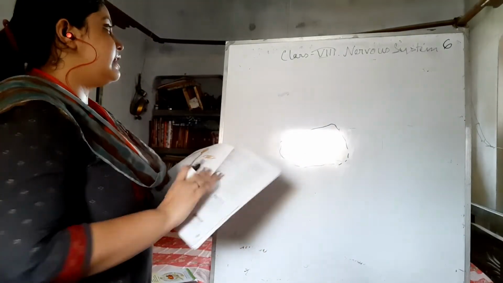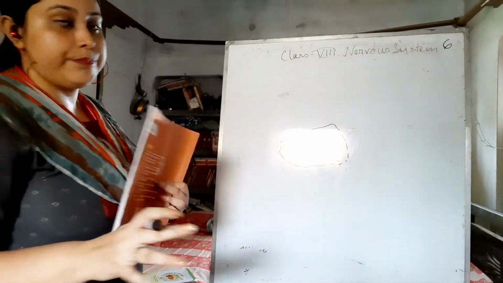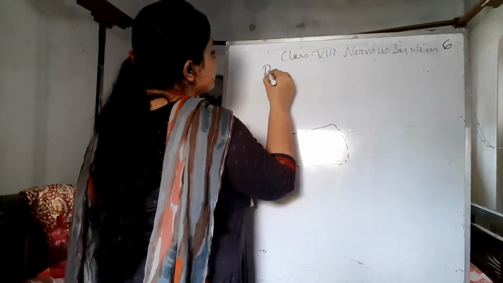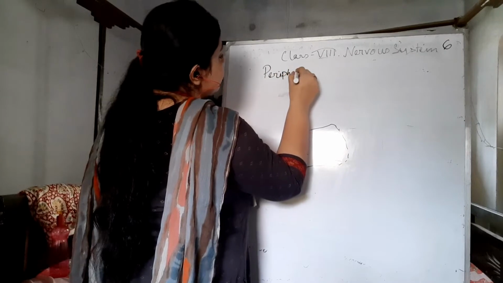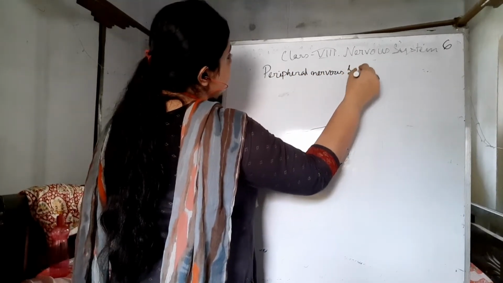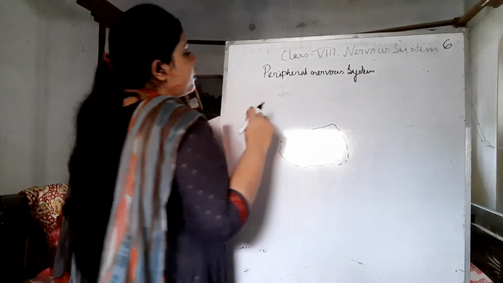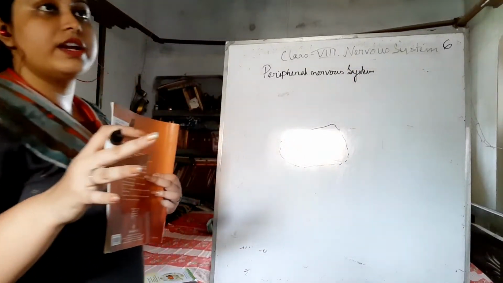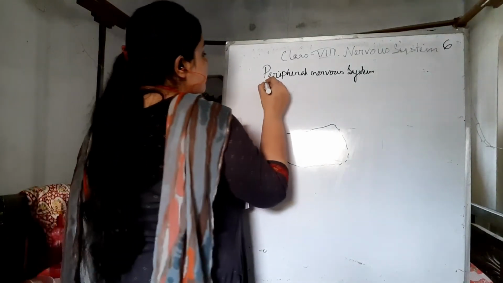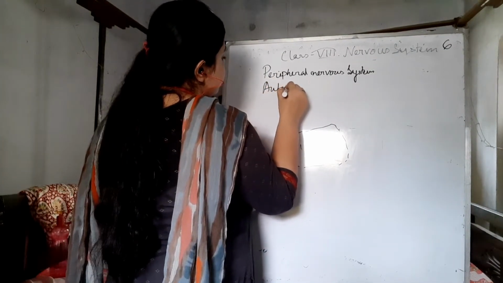Okay, we have already discussed the central nervous system. So here I am giving you the idea of the peripheral nervous system. If you have already got the idea of the central nervous system, which consists of brain and spinal cord, we have the peripheral nervous system and autonomic nervous system.